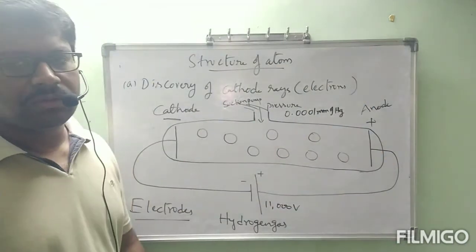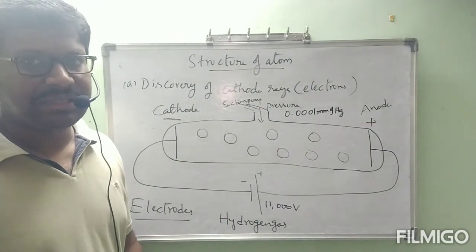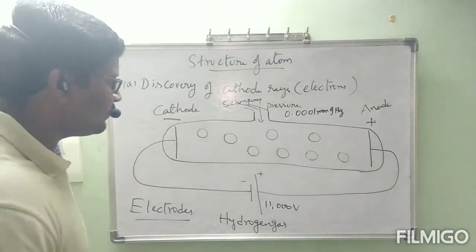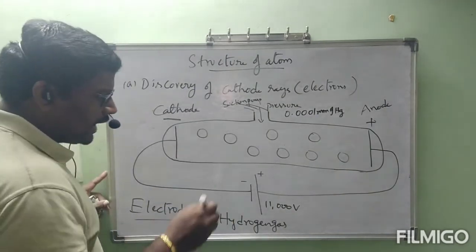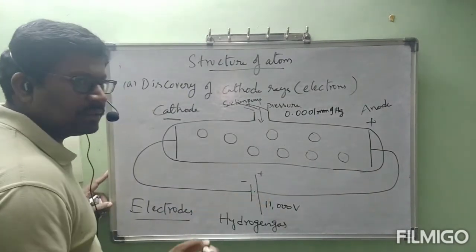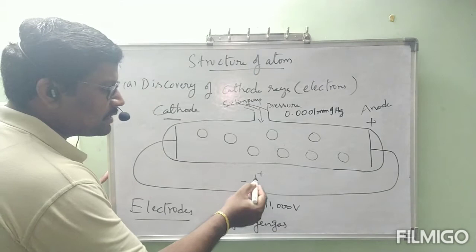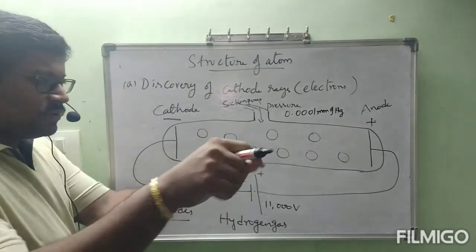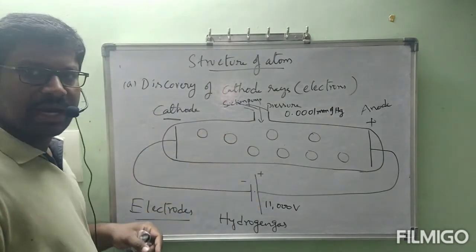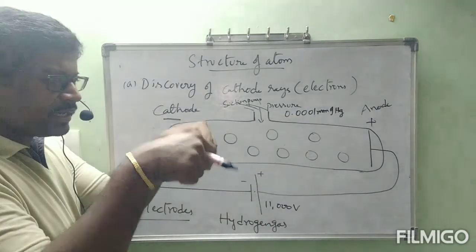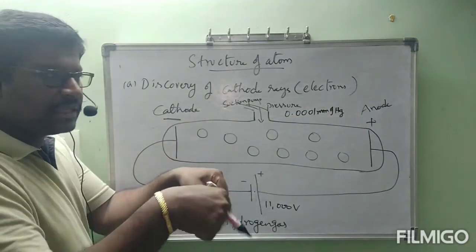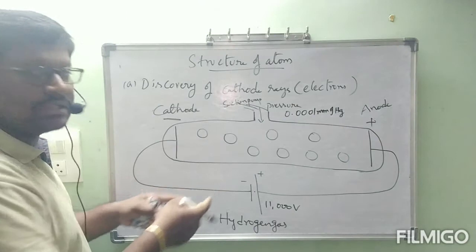Now we can go through what is happening inside the discharge tube. Let us see. Once I switch on this battery, switching on means I connect the positive terminal and negative terminal by using wires. You can observe that by using wires we connect the batteries like this, and then it is a closed circuit. Like that, here also we are doing.